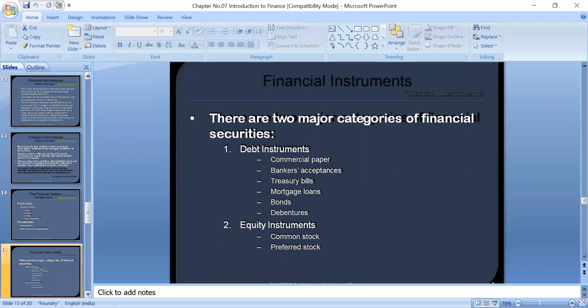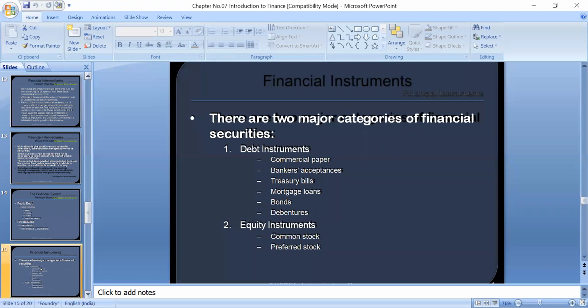Debt instruments are like commercial papers, bills of exchange, bankers' acceptances, treasury bills issued by the government, mortgage loans in which the documents are mortgaged or pledged, bonds, debentures. These securities are issued for the purpose of raising loans.